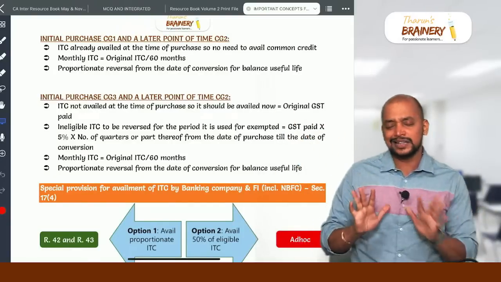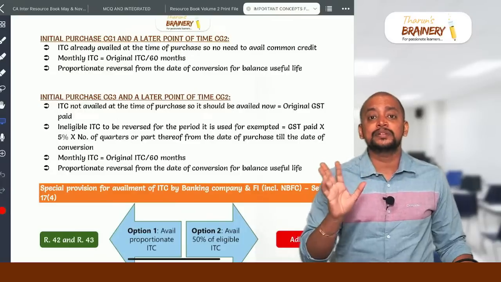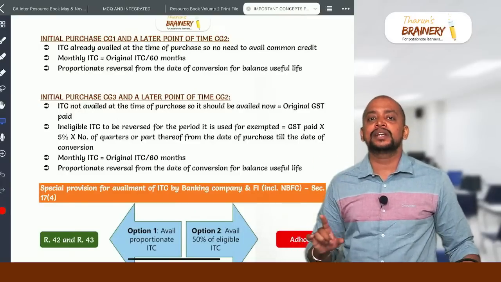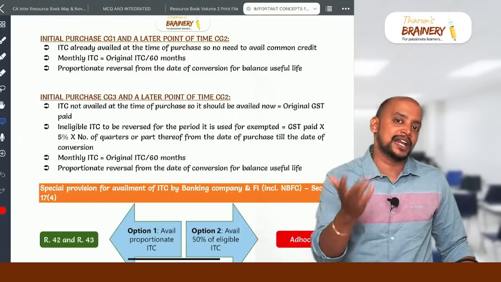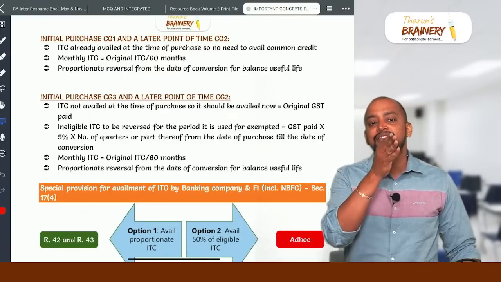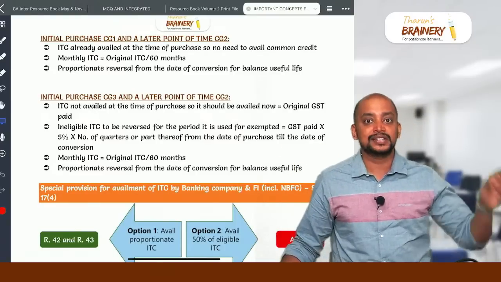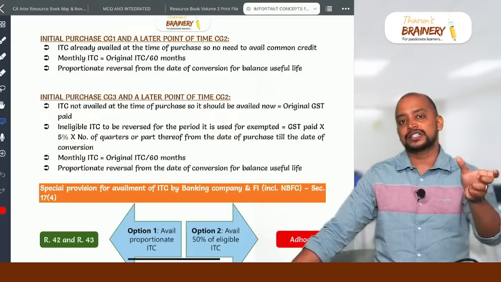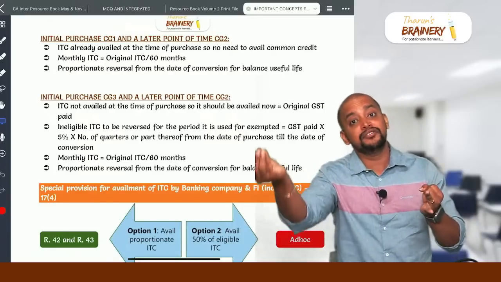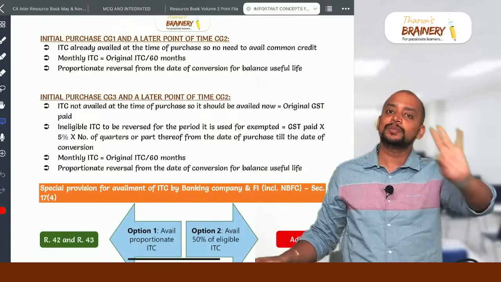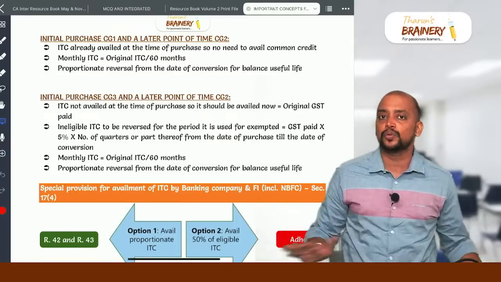And in this place, that is in GST, everywhere they use the word quarter. Quarter means calendar quarter. Calendar quarter means even one day in that quarter we need to take as a full quarter. For example, 5th September to 2nd January. September is one quarter, July, August, September. So that you count as one quarter, few days. Then October, November, December. January, few days. So you count as one quarter. So it will become 3 quarters. So don't take 3 months as one quarter in GST. GST everywhere it will be calendar quarter.